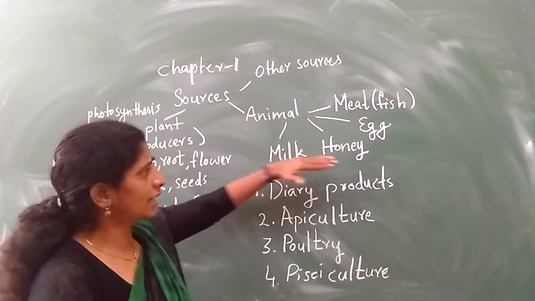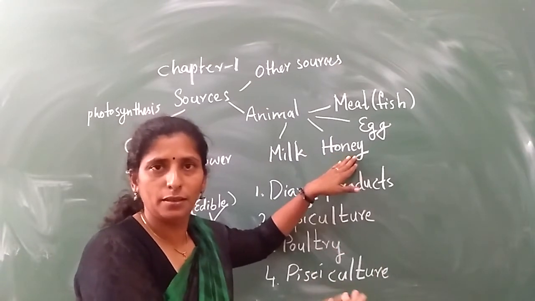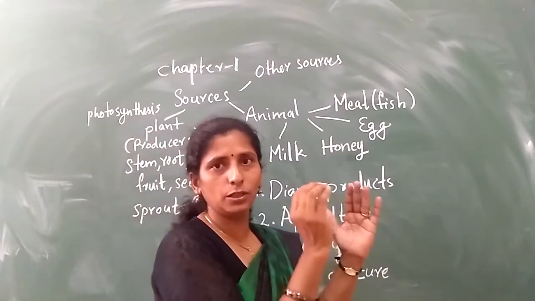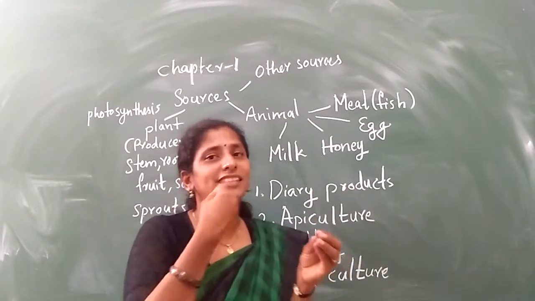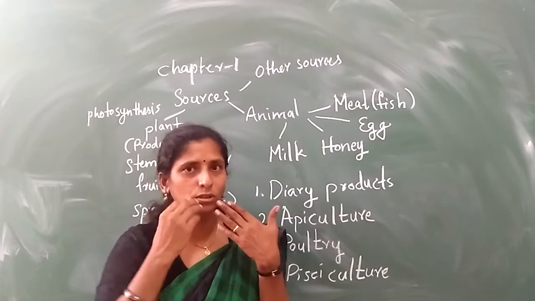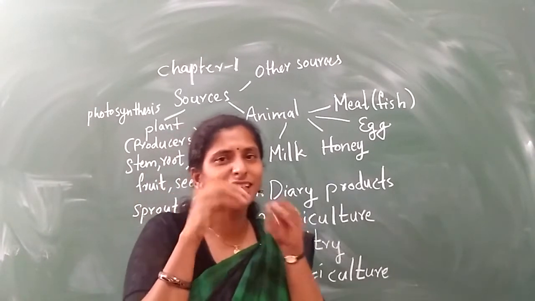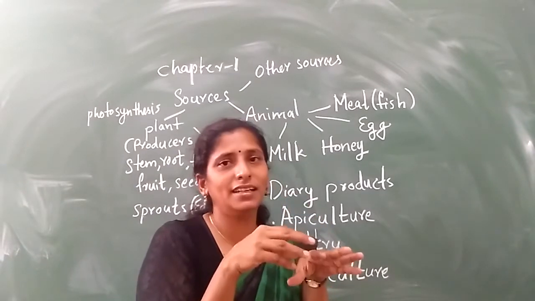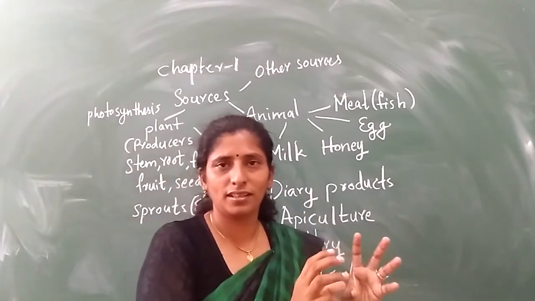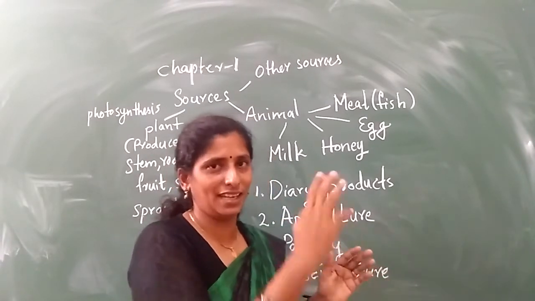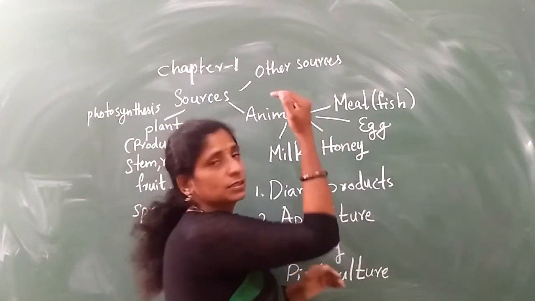Another one is honey. Who is giving us honey? Honeybee, is it? But actually it comes from plants. The honeybee goes and collects the nectar from the plants. It drinks the nectar, and the saliva from the mouth of the honeybee mixes with the nectar, and it is put into its honeycomb. Then it is called honey, which is sweeter than the nectar. So honeybees give us honey.